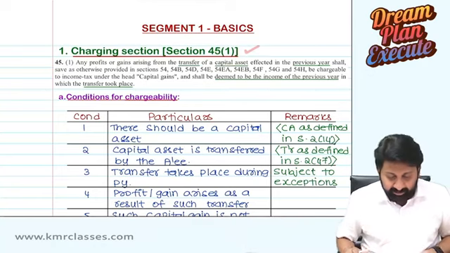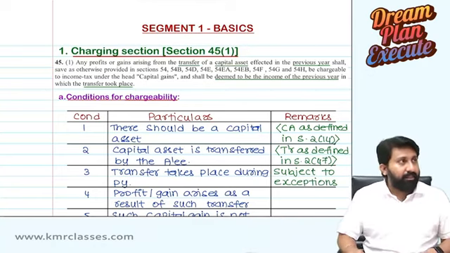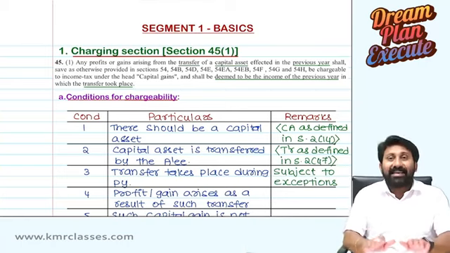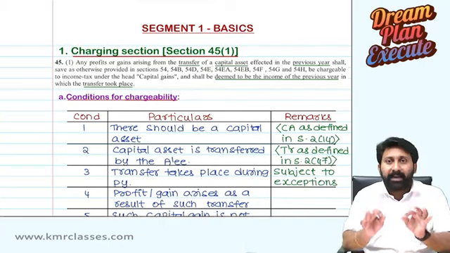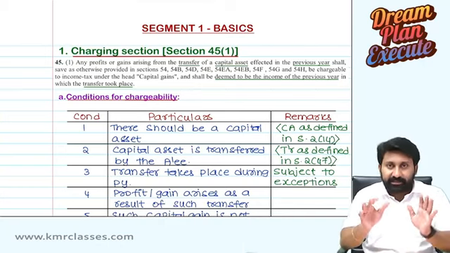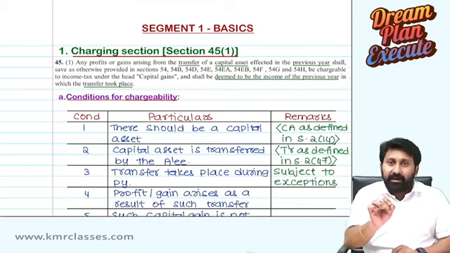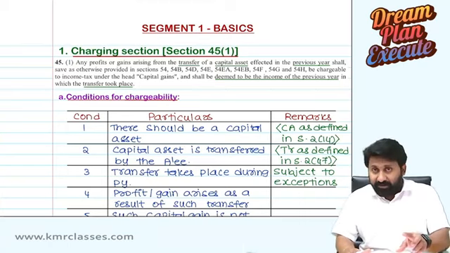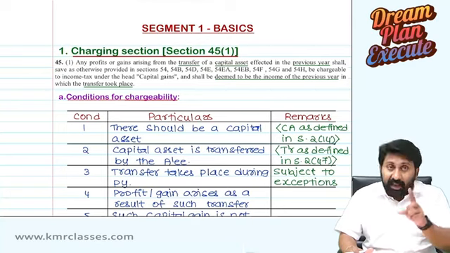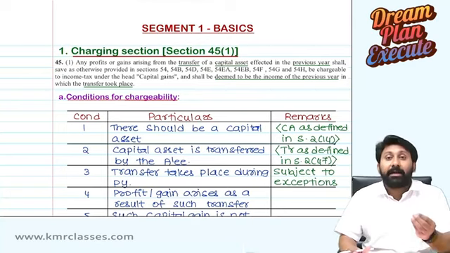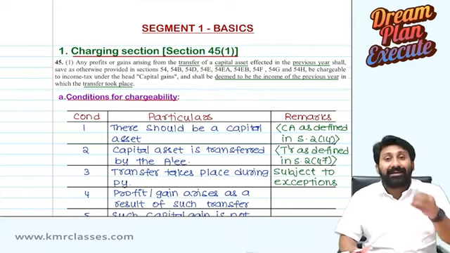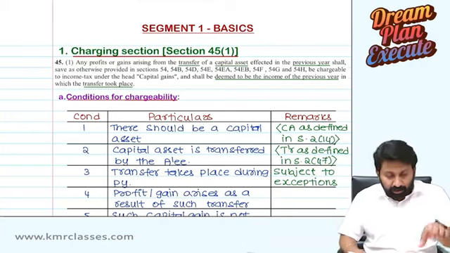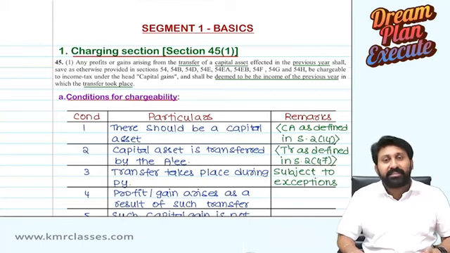Charging section. Section number 45(1). What do you mean by charging section? When is the assessee liable to pay tax on capital gains? Simply when I say when, I am talking about the occasion. On the happening of what event is an assessee liable to pay tax on capital gains? Or under this head, when a person will be liable to pay the tax, we are going to understand by reading the charging section.